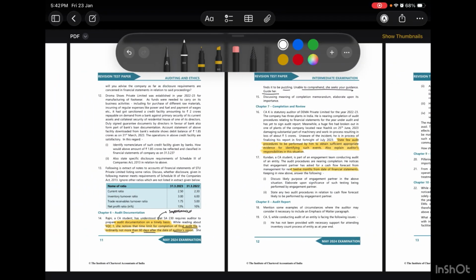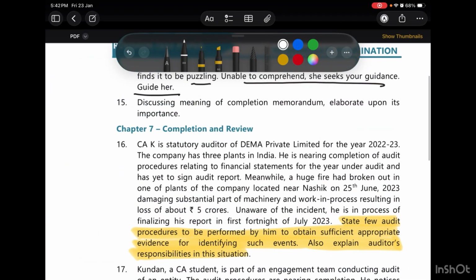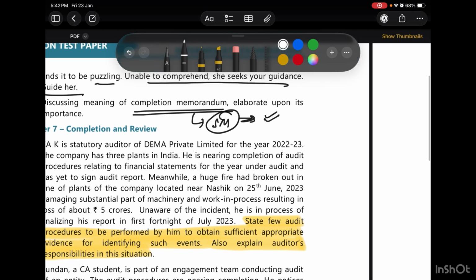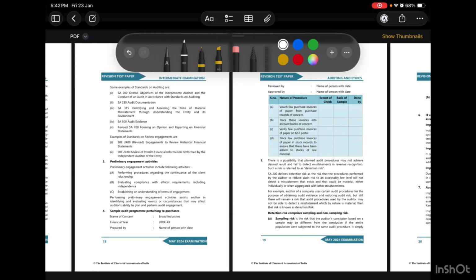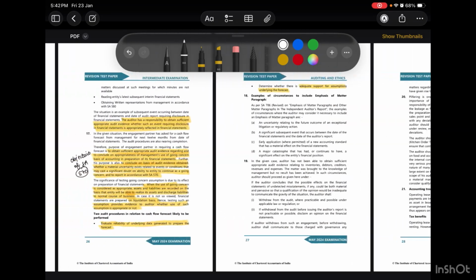Next is, in the same, we are also given this question: discuss the meaning of completion memorandum. So now a completion memorandum, whatever significant matters are there in the audit documentation, we have to prepare a summary of these significant matters, and it has certain benefits, like it will be helpful in review when we are reviewing large and complex audits, and it will improve the quality of audit, etc. So let us try to understand this question as well.